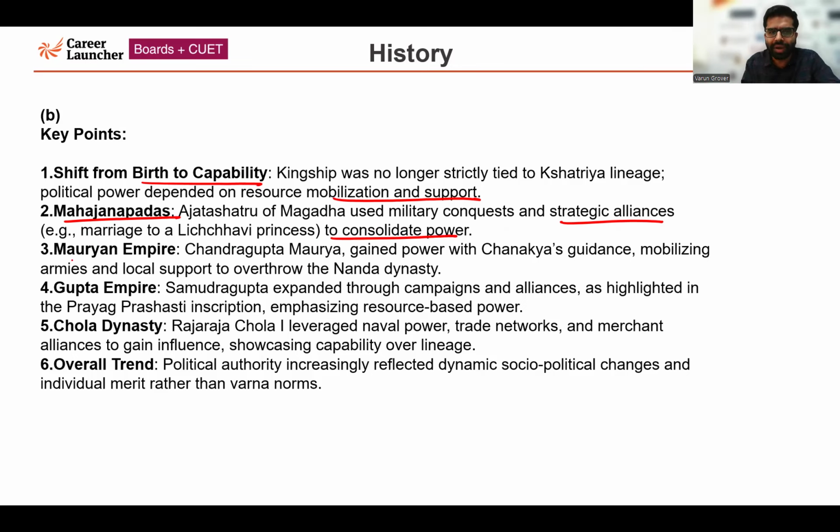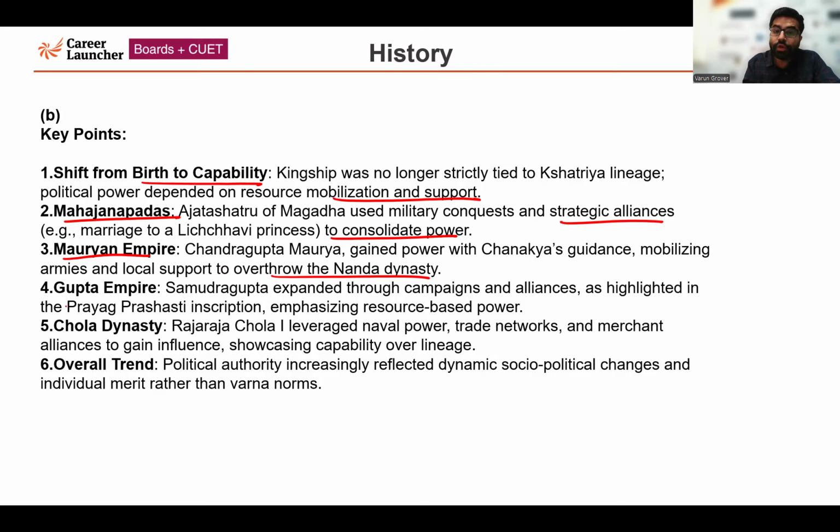Another point is related to the Mauryan Empire, the famous Chandragupta Maurya. He gained power by listening to his prime minister, Chanakya Kautilya, who wrote the famous Arthashastra. So he listened to Chanakya's guidance, mobilized an army and local support to overthrow the existing Nanda dynasty, majorly in the Magadh Empire.